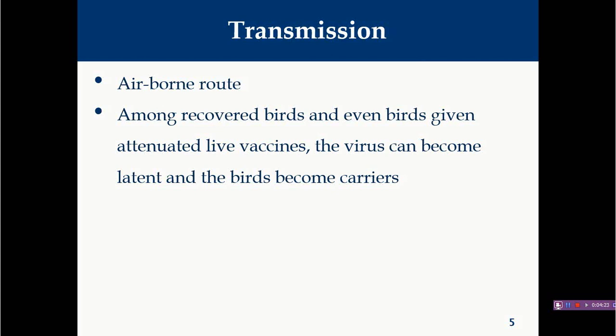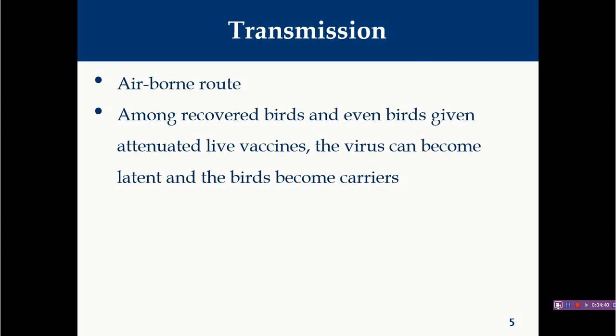Whenever such infected birds go into stress, or whenever there is immunosuppression for any reason, in that case again this virus will get activated, and there will be shedding into the environment, so it becomes a source of infection. Another important route is vaccination.